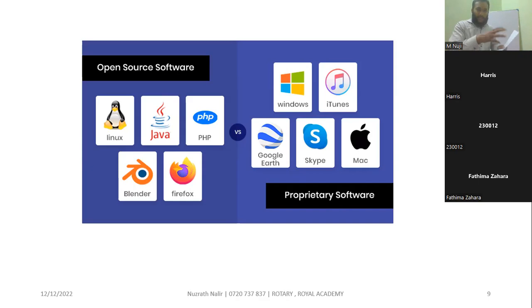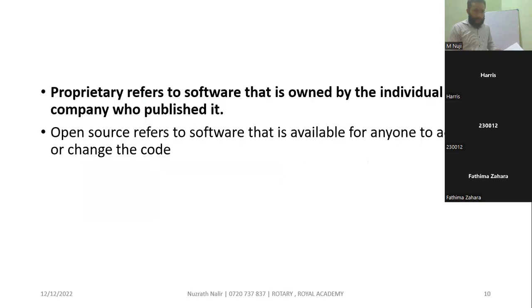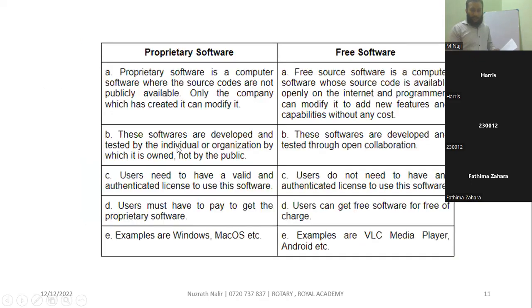Open source means the source code is available. Proprietary means the source code is not available. Proprietary refers to software that is owned by the individual company that published it, for example Windows and similar companies. Open source refers to the availability for anyone to change the code. Fine. So these are the details.